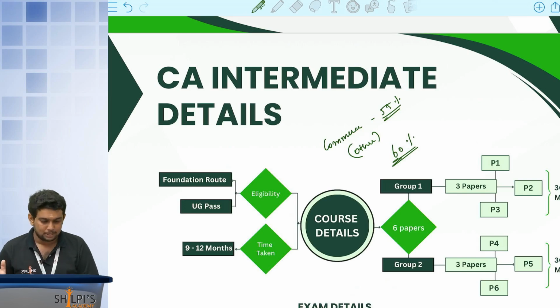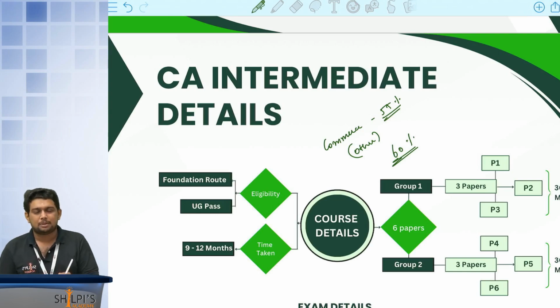Foundation route is one. For UG pass, you have to get a minimum of 55% marks in your UG degree. Sir, what if I have a PG degree? No problem, that also you should have 55%. Anyway, UG should be there to do PG, right? Same goes for other streams like science or something else, technology related, engineering related, then you have to get a minimum of 60% in your college, right? So this is what the eligibility is.